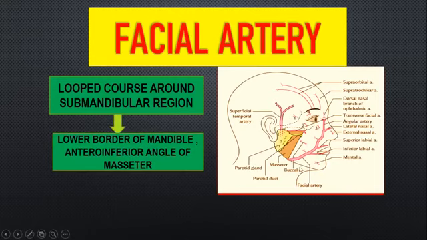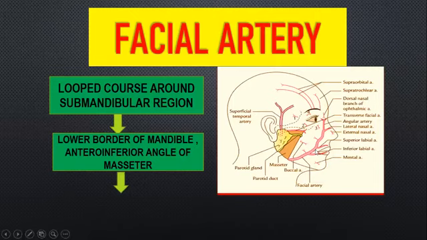So here you will be having a mandible. And you are able to appreciate this is your masseter muscle and this is your antero-inferior angle of your masseter. So it crosses the lower border of the mandible at the antero-inferior angle of your masseter. And after that, what happens? It is going to ascend along the face.